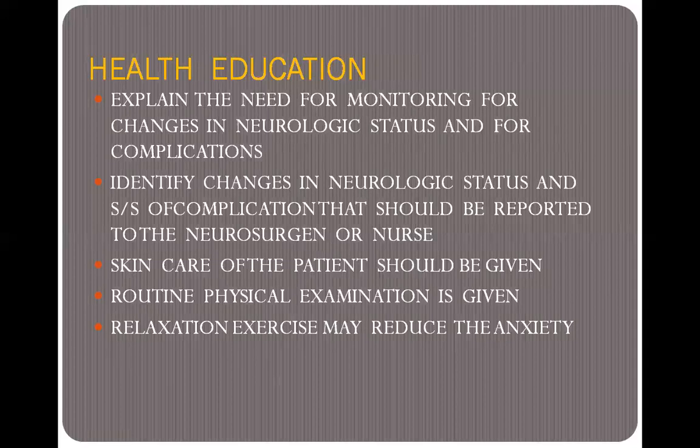Then identify changes in neurological status and signs and symptoms of complication that should be reported to the neurosurgeon or nurse. The patient's relatives should identify changes in neurological status or any signs and symptoms seen in the patient, and report them to the neurosurgeon or nurse.